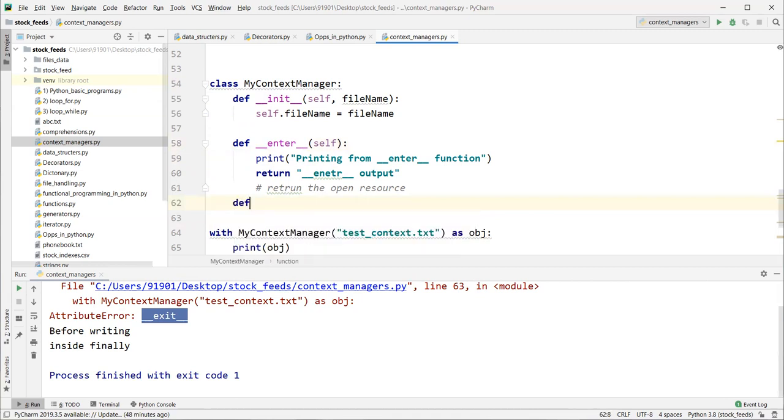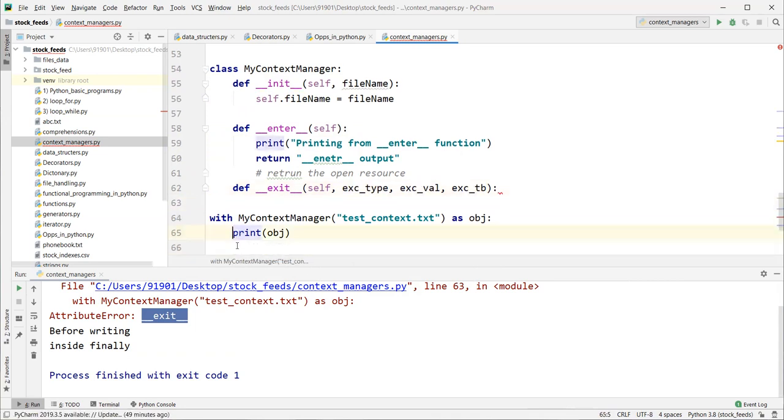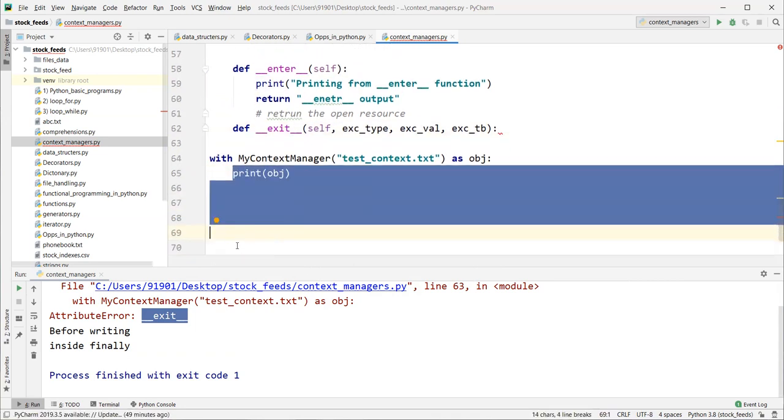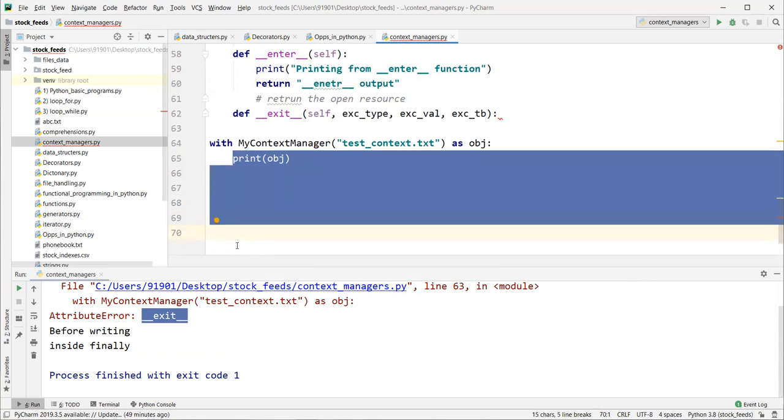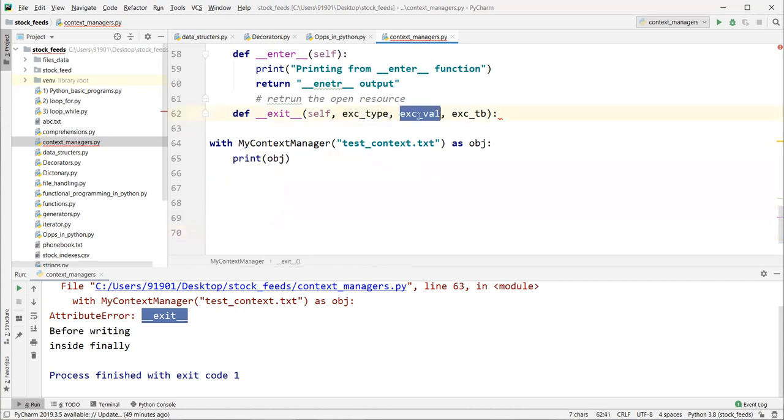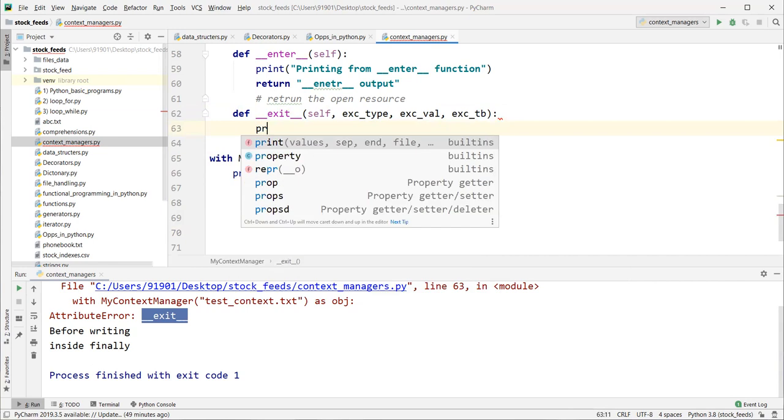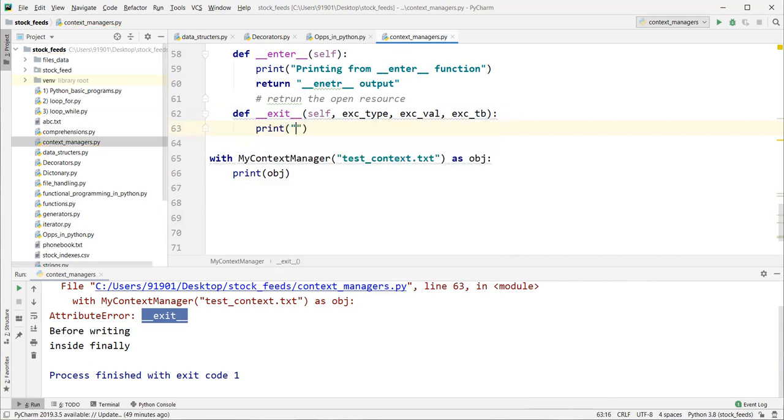So def __exit__. Exit takes the exception type, exception value, and traceback, because inside this block we are going to write some code, and that code may raise some exceptions. Even if we get an exception, those exceptions will be passed as parameters to this function automatically. Print "inside exit function".